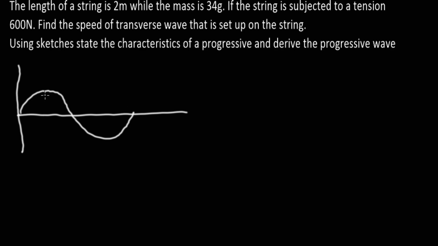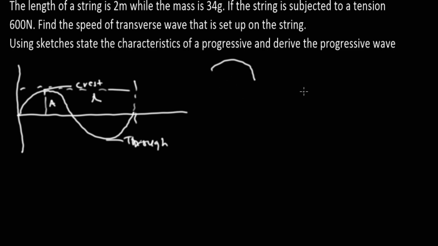Here we know is the crest. Here is known as the trough. Here is the amplitude, the vertical height, and the distance from here to here is lambda. If you pick the first cycle like this, and you pick the second cycle like this, and place them together, you discover that you have a complete cycle.